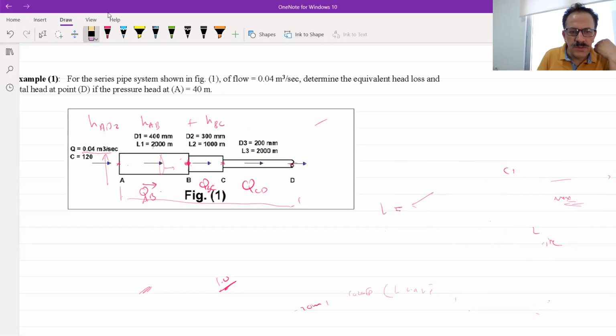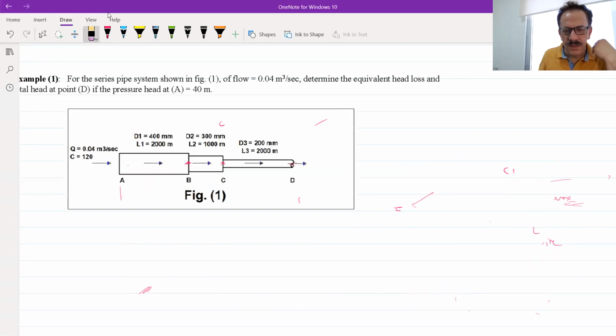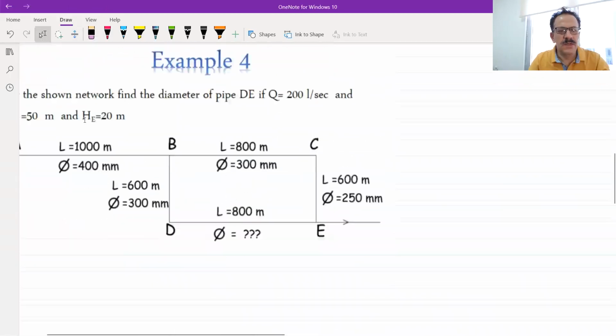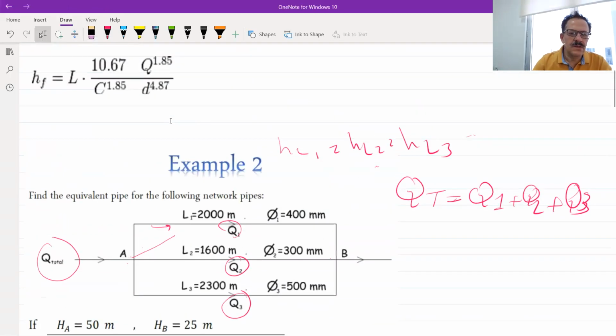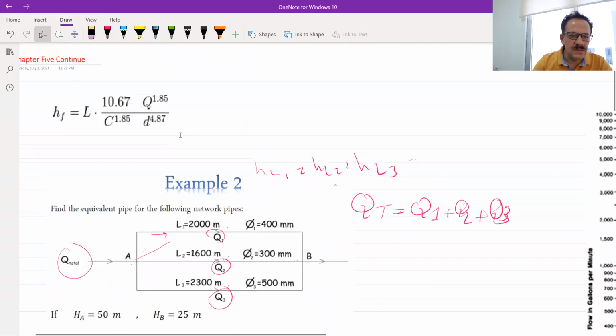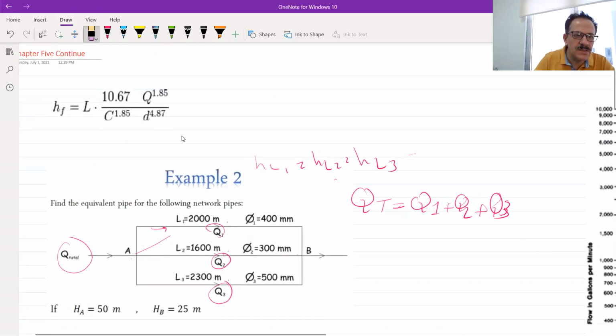Now I want just to solve another couple of examples on the series and the parallel, and then we will skip this chapter and start a new chapter on the sewerage. This is another example, and I think we didn't solve it. You can see, this is the William-Hazen equation.